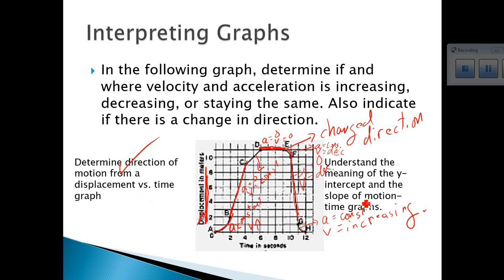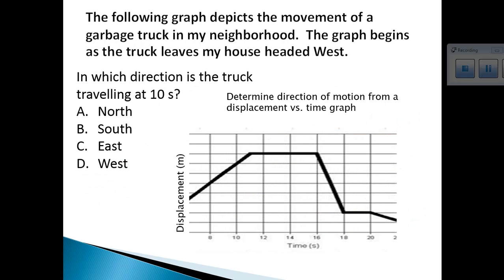Here we understood what the slope of the motion time graph was, and the y-intercept we didn't discuss. The y-intercept, remember, is where does this line cross the y-axis? It crossed it at 0. So therefore this object started at the 0 position. Okay.